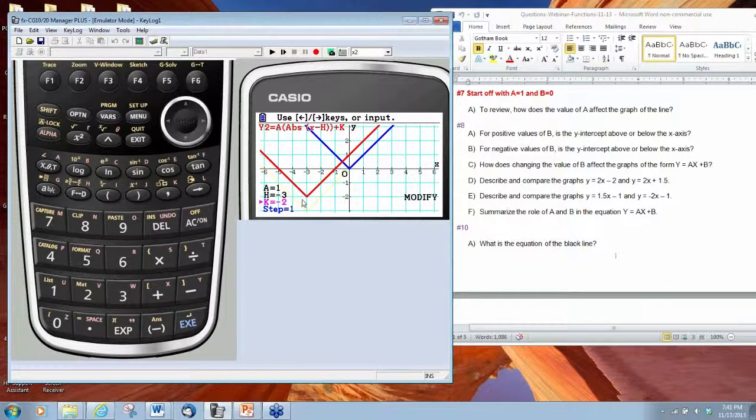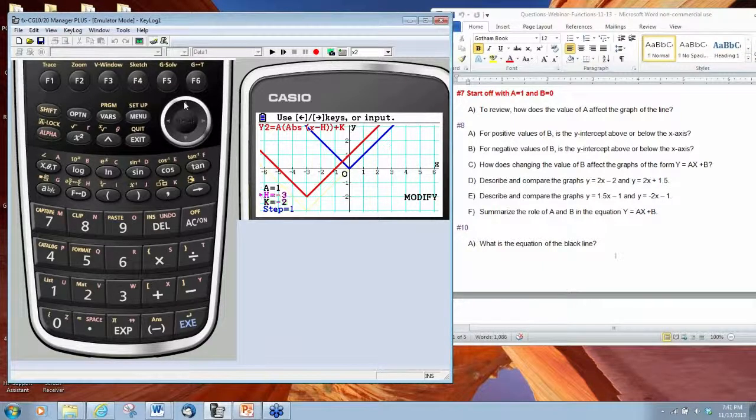Here, for our red graph, we are going to have a domain of all real numbers, but notice where the low point is. The low point, the vertex, is at -3, 2. And since k represents the y coordinate, that's going to tell us the range for our function is all values of y greater than or equal to 2.